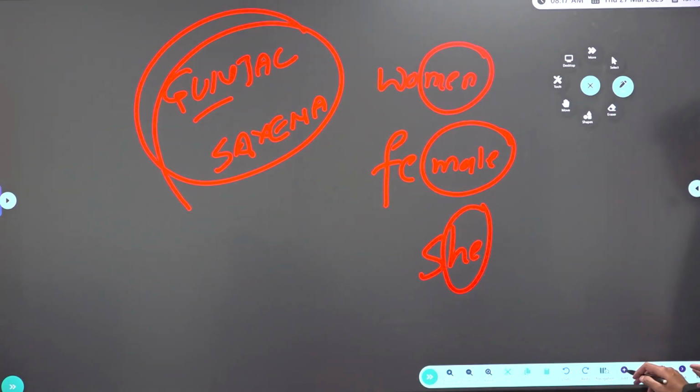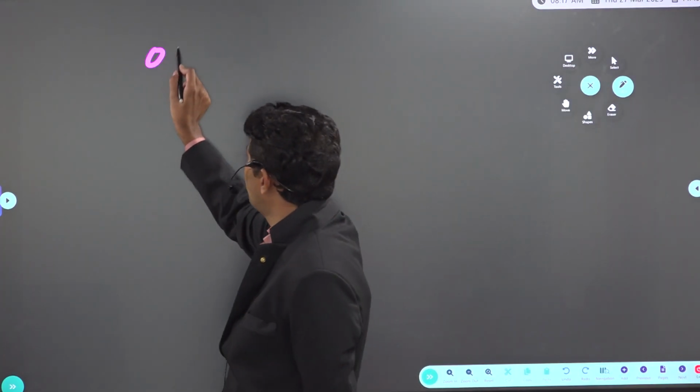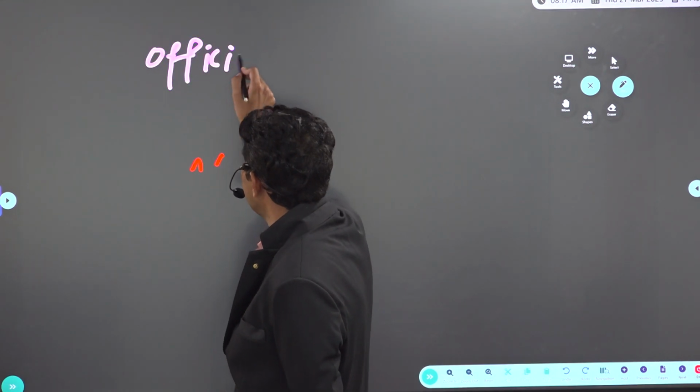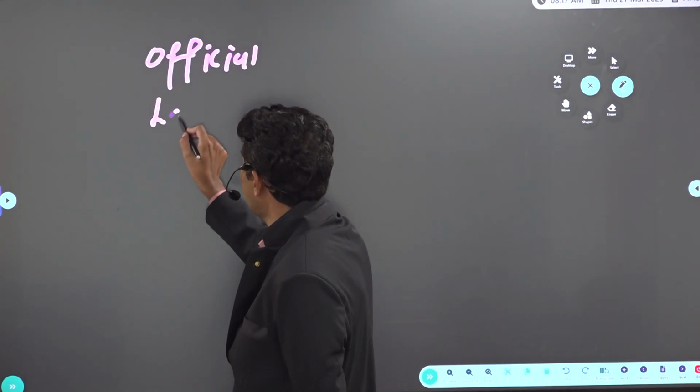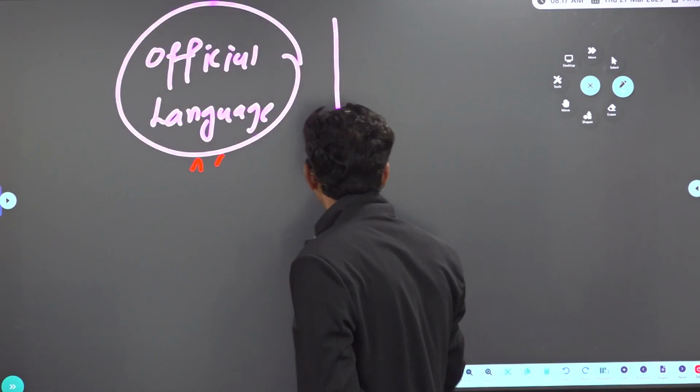Then one more expected theme for prelims is classical language and official language. Because 4 languages got classical language status recently, addition happened. So official language and classical language, this we can expect.